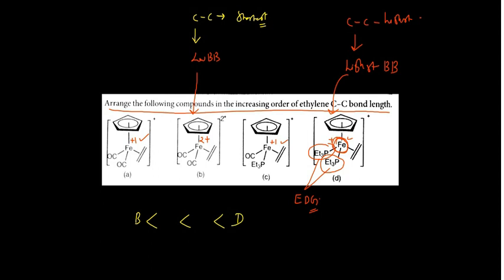Now if you compare these two, again you see it is an electron donating group. So here also effective back bonding would be there. When back bonding is quite effective, that means in that case also higher CC bond length. CC bond length would be higher in that case. So you can straightforward write C here, and you can write A here. So this is the correct order for this one. This is how you can understand.